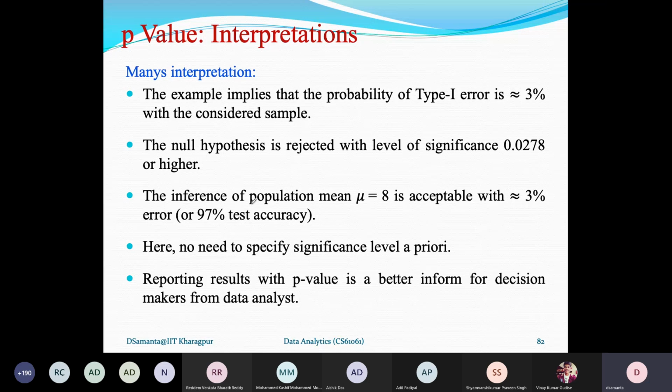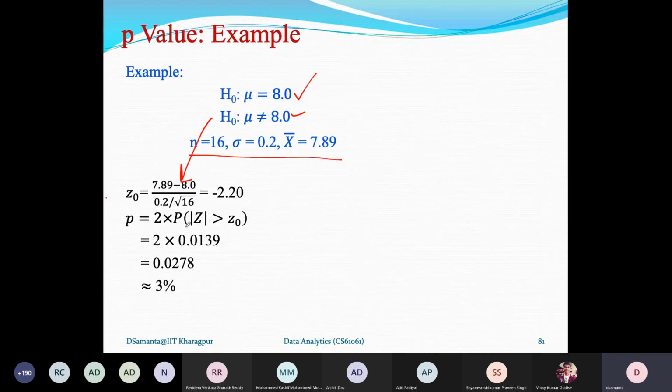Now the p-value can be calculated because of two tails. So P(Z greater than Z0), that means here Z0 is 2.20. So we can calculate that this value is, from the table that you can get, 0.0139 multiplied by 2, which is 0.0278. It is approximately 3%. So here for this example, the p-value is 3%.